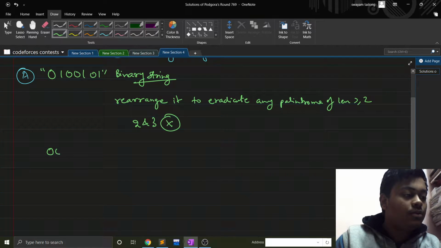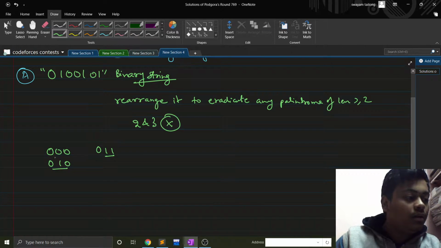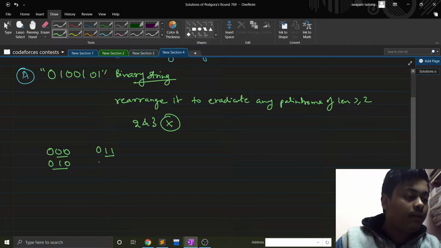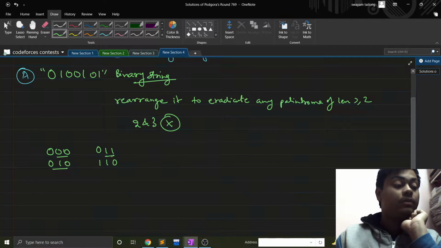Maybe if we have 0 0 0, this is a palindrome. If we have 0 1 0, this is a palindrome of length 3. If we have 0 1 1, this has a palindrome of length 2. This also has a palindrome of length 2 and also of length 3. Is there any new case? 1 1 0 is just a repetition of the above case.